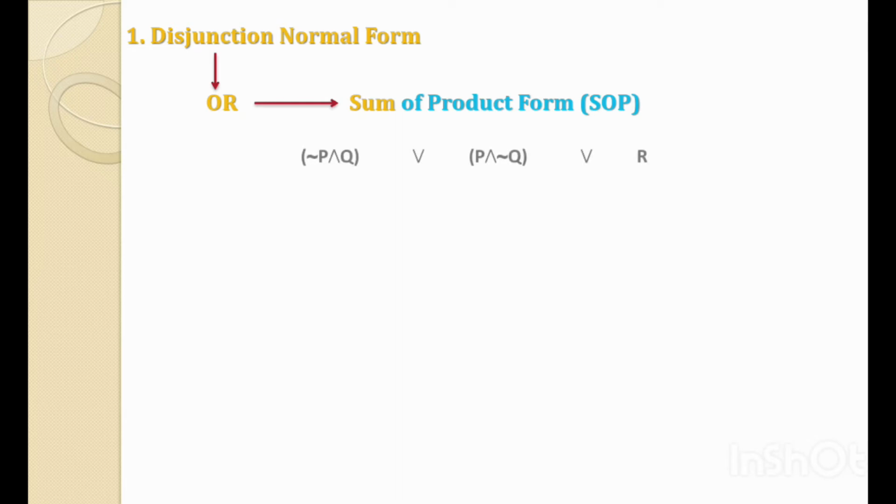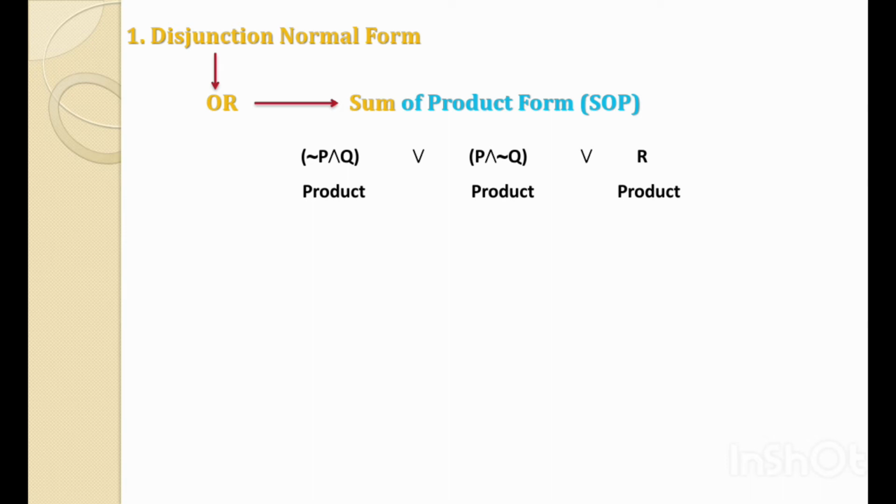Let's have the example. Suppose we have a problem statement: (not P and Q) or (P and not Q) or R. This is a statement formula with the three variables P, Q and R. Here the bracket term not P and Q is one elementary product term. The second bracket P and not Q is also one elementary product term. And R is a single variable, so we can consider it also an elementary product term.